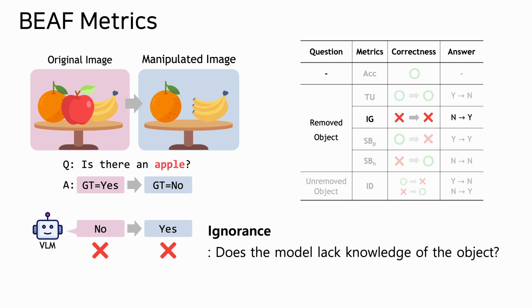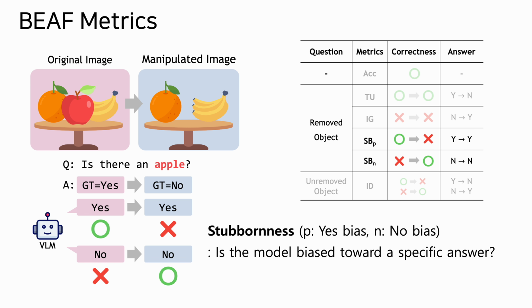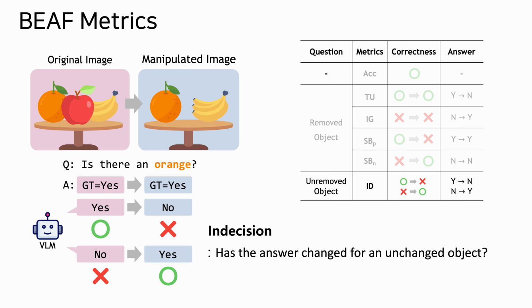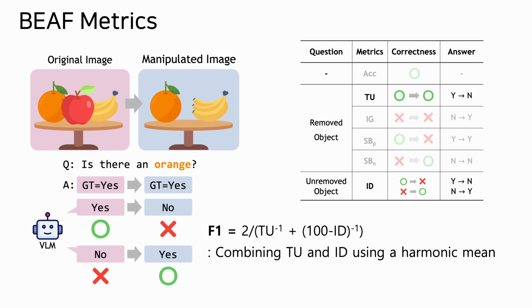If the model provides incorrect answers for both the original and manipulated images, it indicates ignorance. This suggests the model lacks proper knowledge of the object. If the model provides the same answer despite changes in the image, it's called stubbornness. This indicates the model is biased toward a specific answer regardless of the actual content in the images. If the model changes its answer for an object that has not been removed, like the orange in this case, it demonstrates indecision. We also introduced an F1 score that combines true understanding and indecision using a harmonic mean.